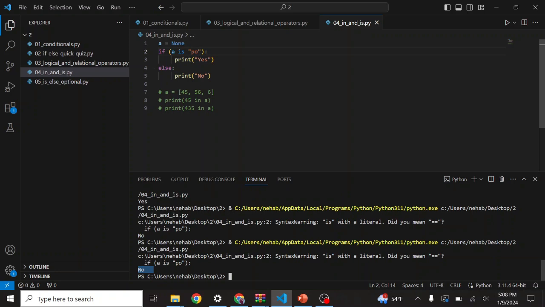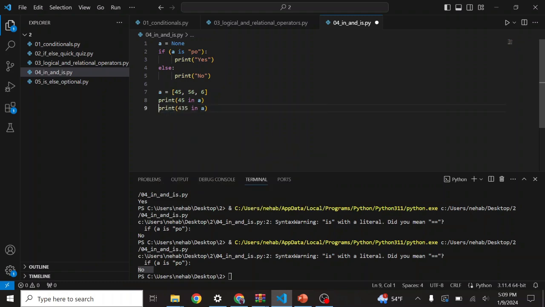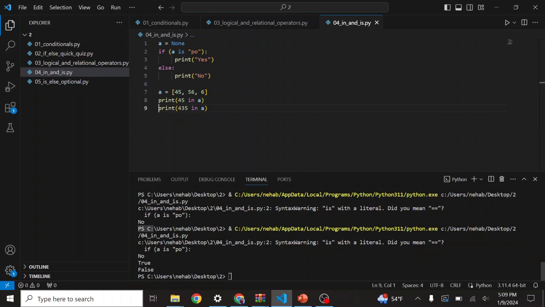Second thing, in. For in, I have made a list like A is equal to 45, 56, 6, right? So print 45 in A. Because 45 is already in A, the output will be true. And 435 in A, the output will be false because 435 is not in that particular list. You can see true and false, right? So this way you can use the in and is operators.